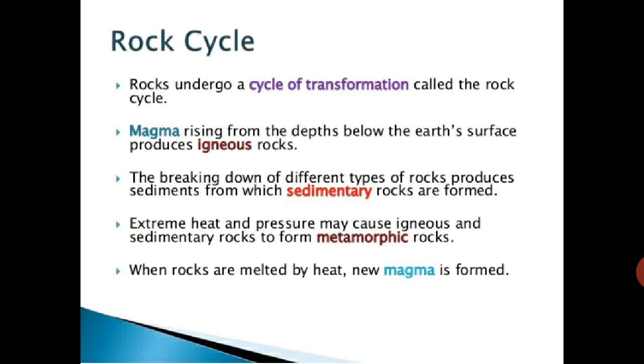Rocks undergo a cycle of transformation called the rock cycle. Now we are seeing that, like the water cycle, the rock cycle is there. Magma rising from the depths below the earth's surface produces igneous rocks. Magma is producing the igneous rock.